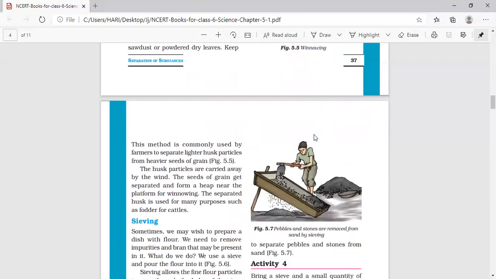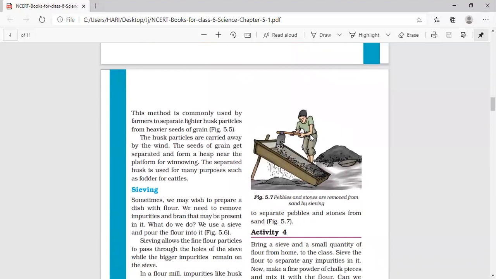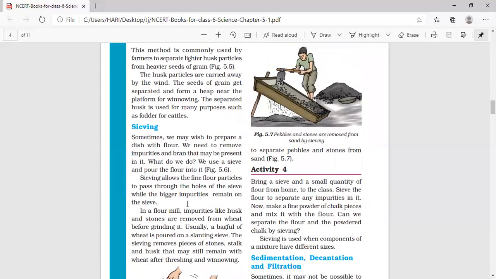Now we will see sieving. Sometimes we may wish to prepare a dish with the flour. We need to remove the impurities and bran that may be present in it. What do we do? We use a sieve and pour the flour into it. Sieving allows the fine flour particles to pass through the holes of the sieve while the bigger impurities remain on the sieve.